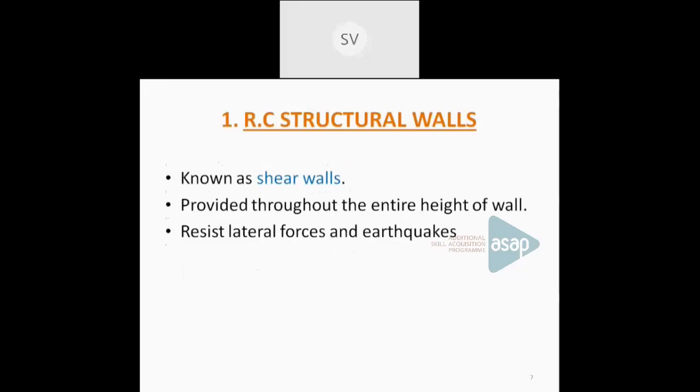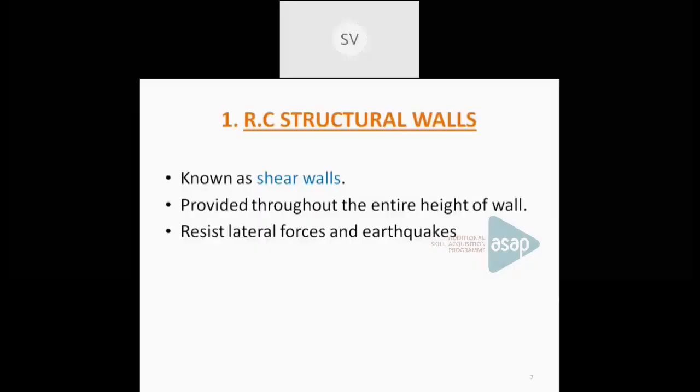Okay, so what is an RC structural wall? In short, it can be termed as shear walls. These shear walls are very important when you go for a tall building, a multi-story building, or skyscrapers. And when multi-story buildings are considered, these dynamic forces always come into action, particularly in earthquake-prone areas.